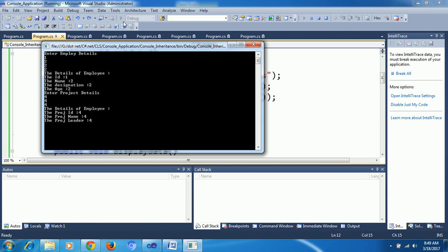Okay. First method was getting employee details, taking employee details. That's why I enter employee details. Afterwards I enter some details, it displays the employee. Afterwards the second method was get project details. Project details I have given. Afterwards it displays project details. They are separate classes, but by using one object we are able to access both by using inheritance. Okay. Next.